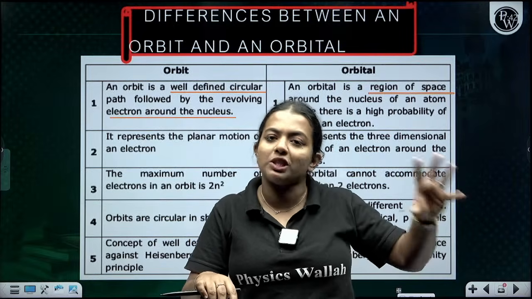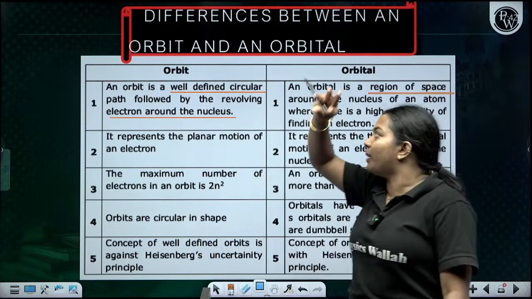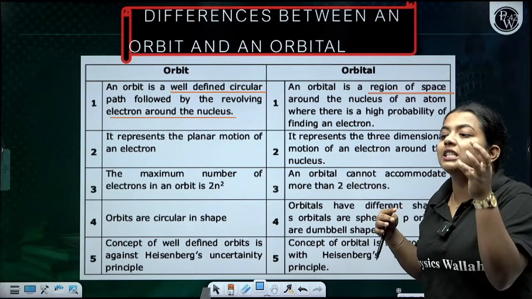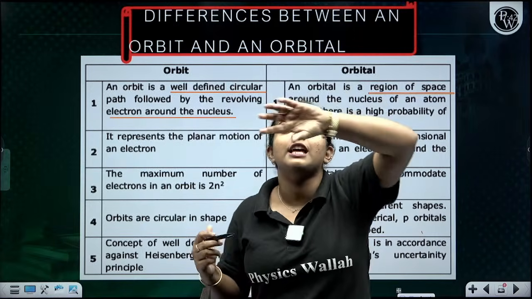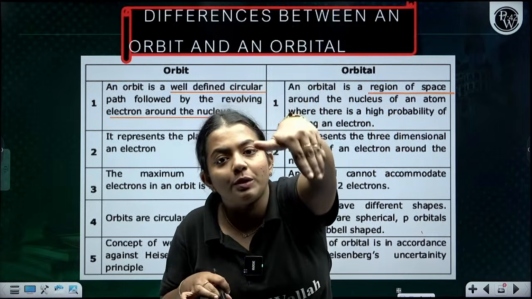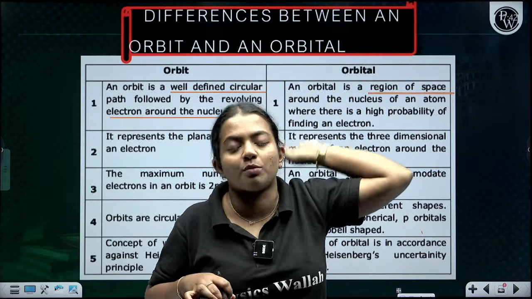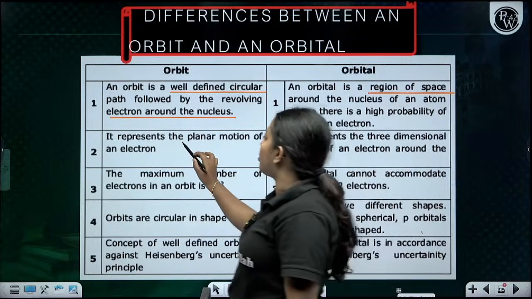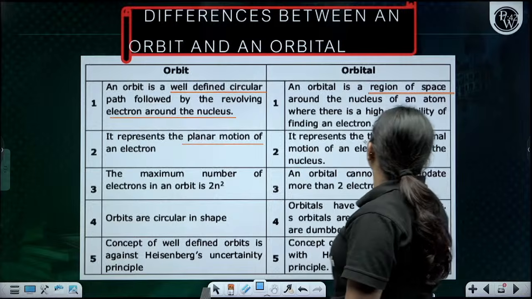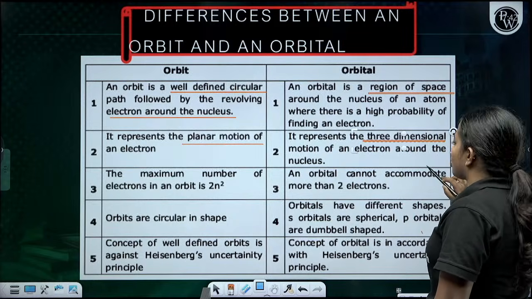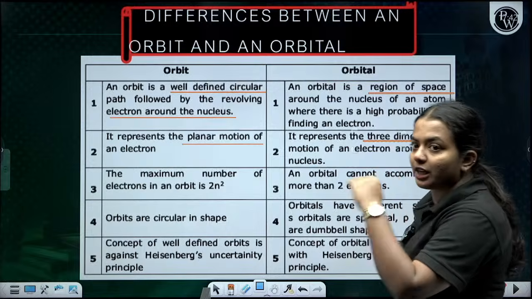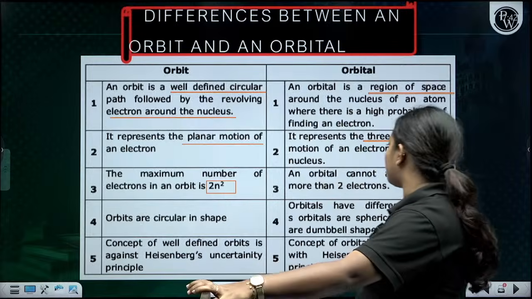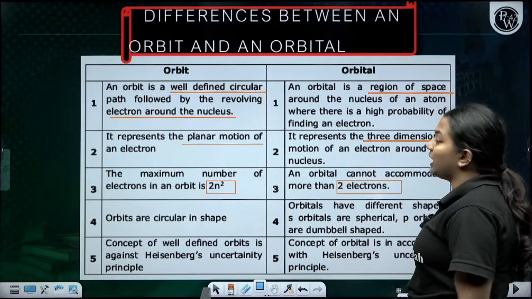So an orbit is a definite circular path where the electron is revolving. An orbital is where we can see the highest probability. Inside the orbit you will have the orbitals, where you can see the maximum probability of finding an electron. Clear everyone? An orbit is represented as the planar motion of electrons, while an orbital is represented as three-dimensional motion. The maximum number of electrons a shell can accommodate is 2n square. In an orbital we can contain only 2 electrons.